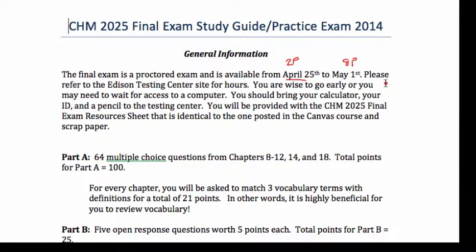When you go to the testing center, you should bring with you your calculator. We don't have a lot of intense calculations. Just make sure it has log functions on it. You need an ID, and you should bring a writing implement. You will be provided with the resources sheet, and you'll be provided with scrap paper. All of the papers stay behind as you exit the testing center.